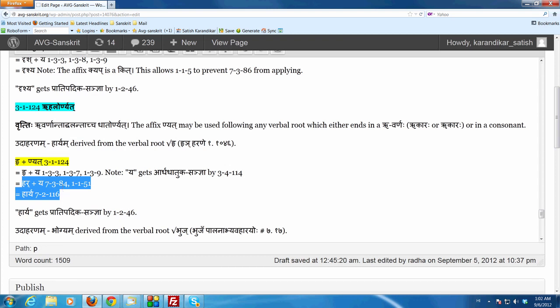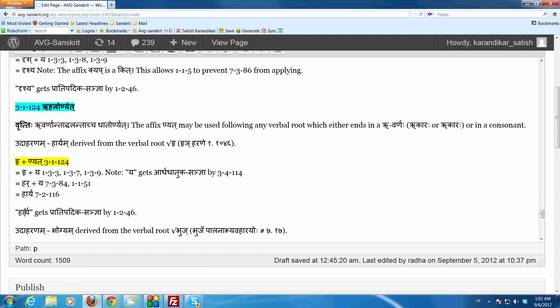Either you do the gunadesha followed by ato upadhayaha, or in one step we can do 7.2.115 aco nniti vriddhyadesha and get the same result. The reason that we read it this way is because this is paraakaryam. 7.3.84 is a paraakaryam. That's why we did the gunadesha first and then the atopadhayaha vriddhi. But even if you use 7.2.115, it will not make any difference.